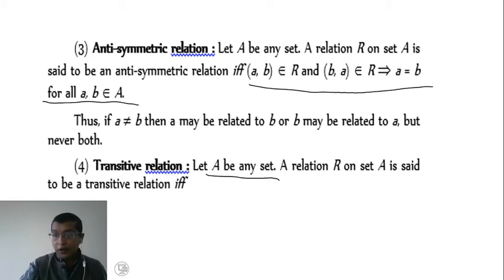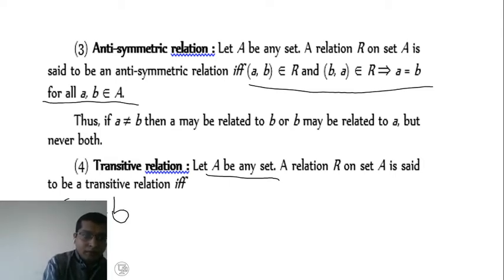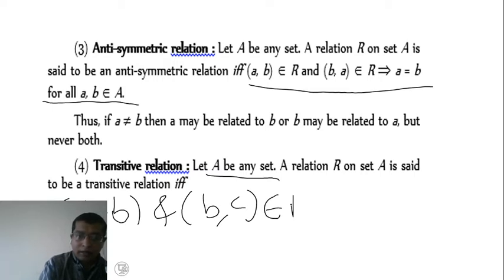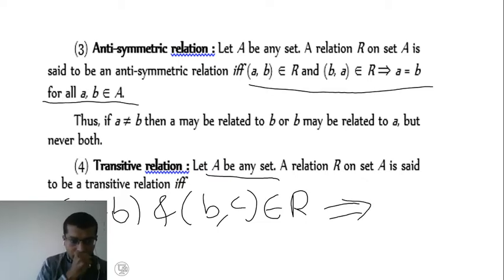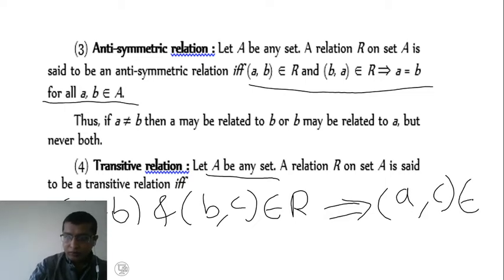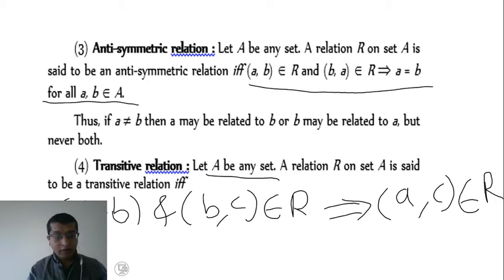A relation R on a set A is said to be transitive if (a, b) and (b, c) belong to R implies, since b is common between both, that (a, c) belongs to R. Such a relation we call a transitive relation.